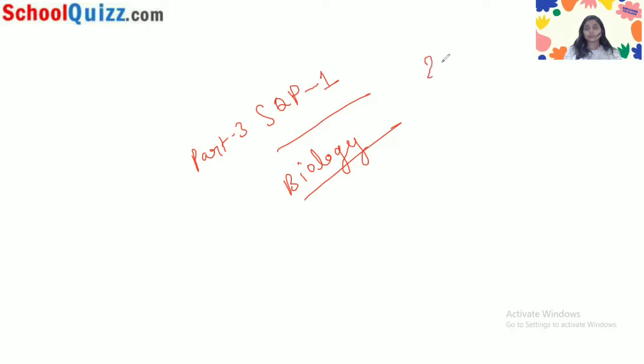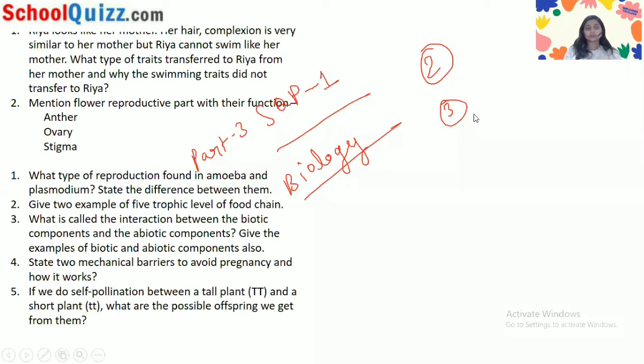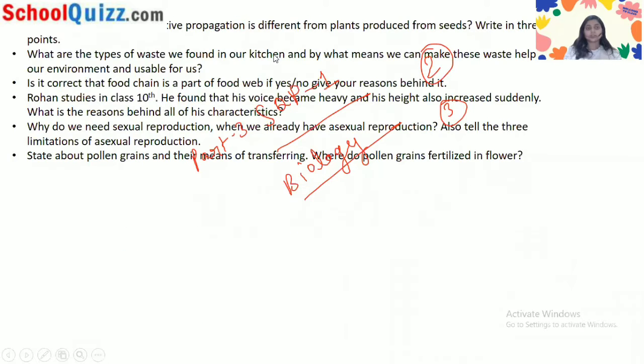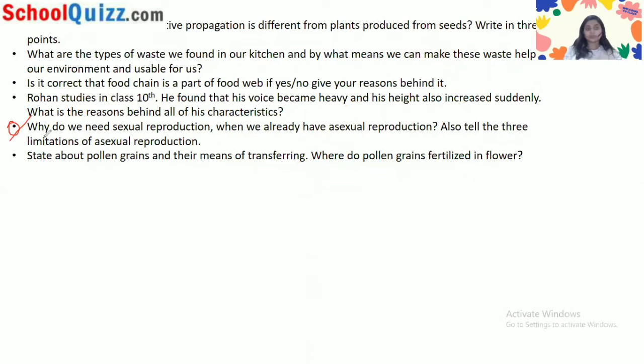We have completed the 2 marks questions, and we have also completed some of the 3 marks questions. So now let's move on to what we have to discuss. Here are the 3 marks questions, and in this we have to discuss the 5th question. The question is asking: why do we need sexual reproduction when we already have asexual reproduction? Also tell the 3 limitations of asexual reproduction.